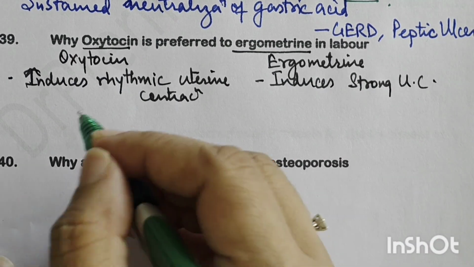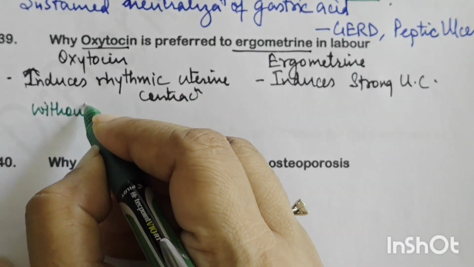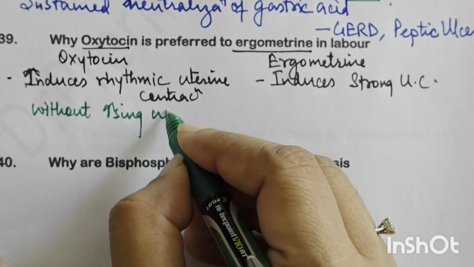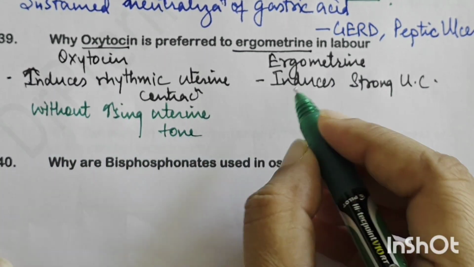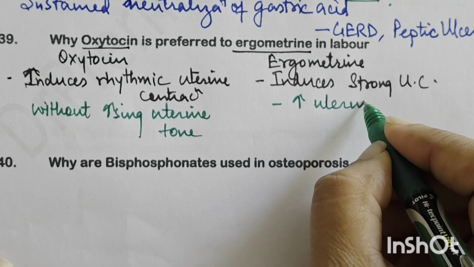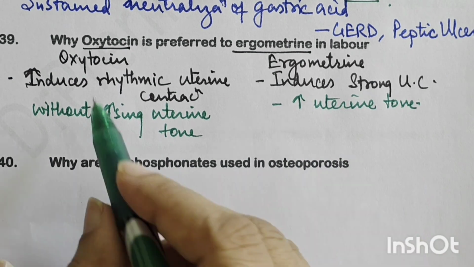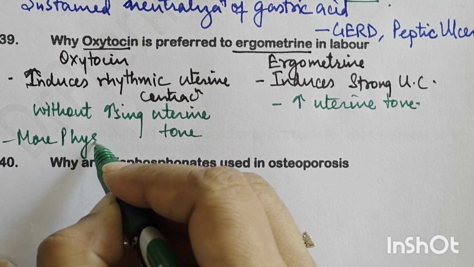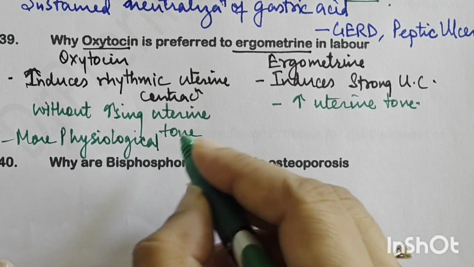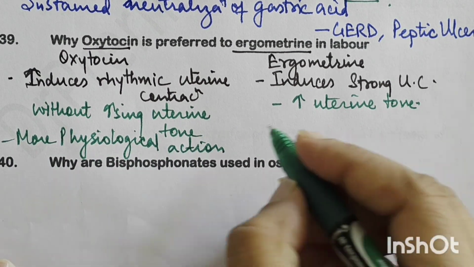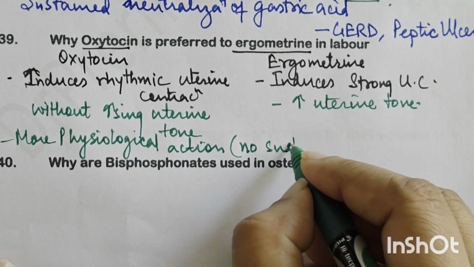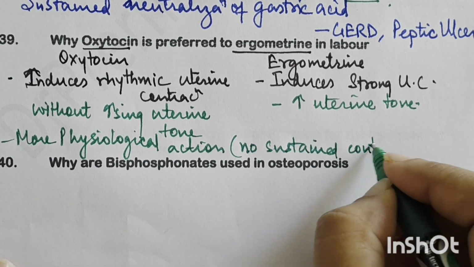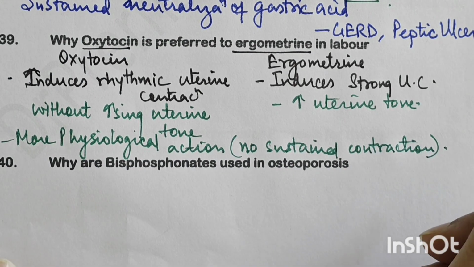The differentiating feature is that it does so without increasing the uterine tone, while ergometrin increases the uterine tone, right? Now it is preferred over ergometrin first because it has a more physiological pattern of action. Means it is more related to the natural, no sustained contractions. It has rhythmic contractions, just like natural contractions.